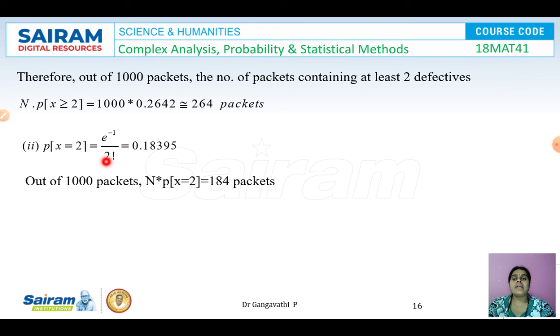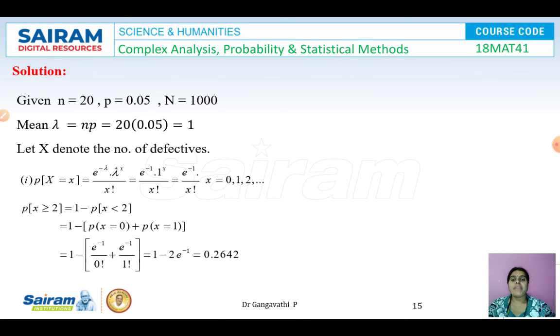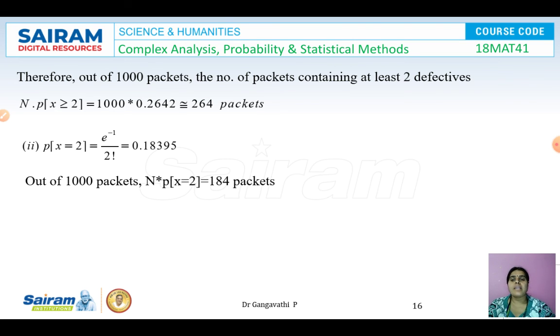So now let us go for the next question, that is P of x is equal to 2, exactly 2 defectives. So we have P of x as e power minus 1 by x factorial. Now x is equal to 2. So we get e power minus 1 by 2 factorial. The value is 0.18395. So this is for 20 packets and this is for 1000. So multiply the answer with 1000, we get 184 packets.